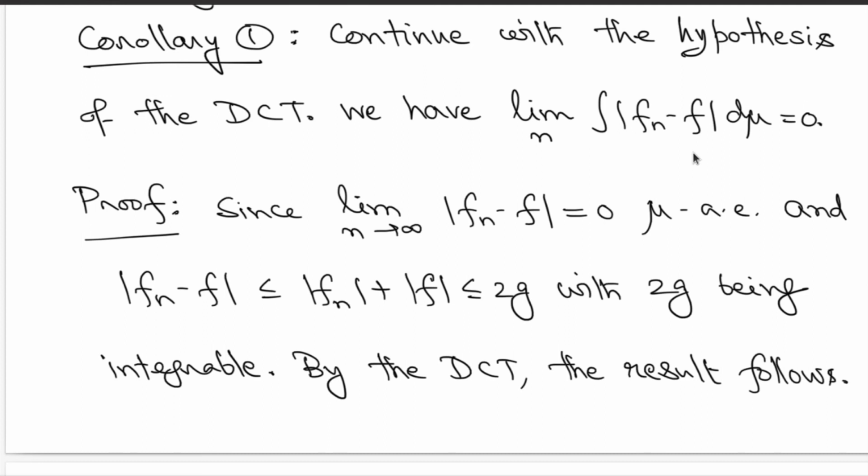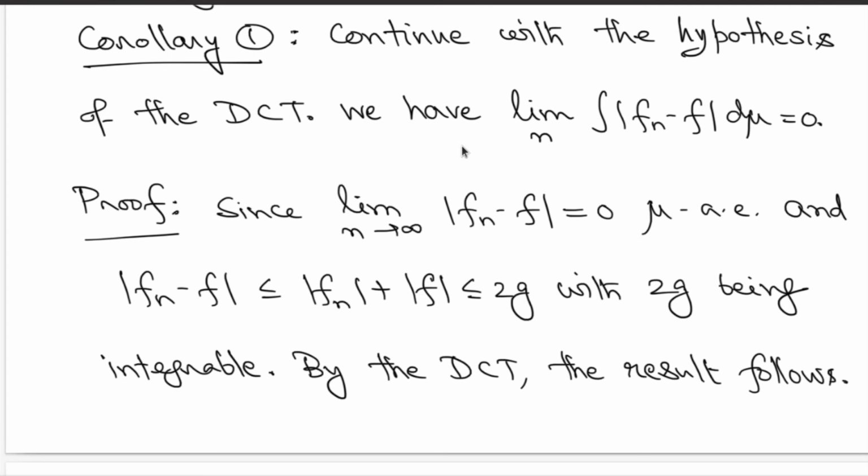Now observe that if fn's converge to f almost everywhere, then the sequence of functions mod of fn minus f will converge pointwise to 0 mu almost everywhere. You do not care about the values occurring on the null set. Outside the null set the convergence holds, and therefore this limit will be the 0 function.